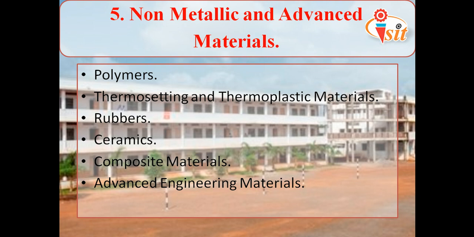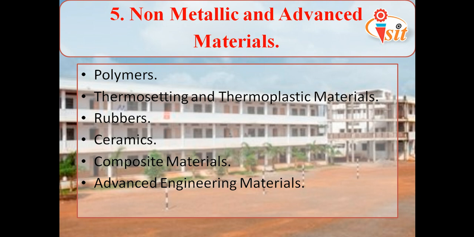Those are generally hard plastics. They don't have any scrap value because they don't get soft again. Okay. Then thermoplastic means those plastics which we can soften again and again, and harden again and again as per our requirements. So they have good scrap value but they are somewhat softer ones. Okay. Then we have the rubbers. Rubbers can be used for balloons and everything. Okay. Then for washer purposes.